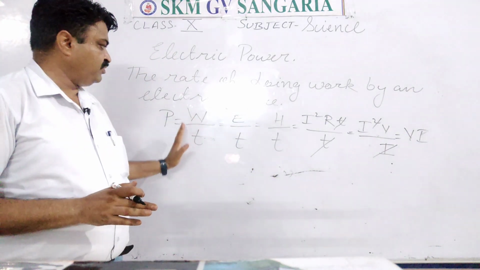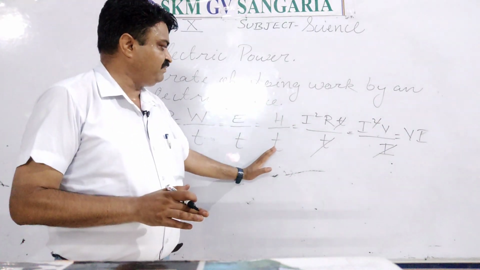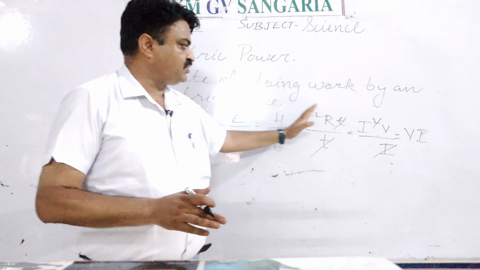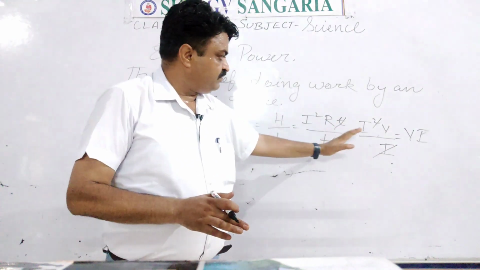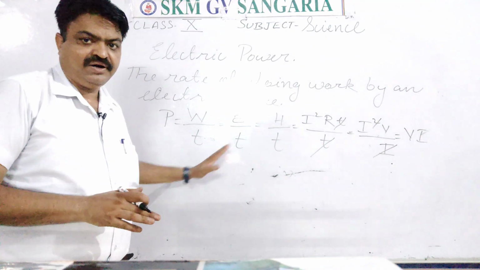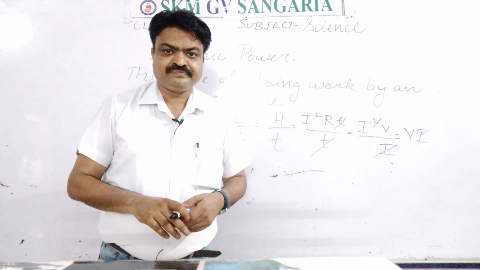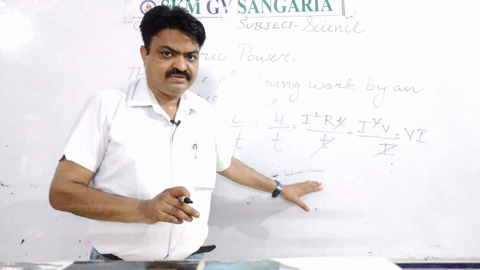First is work upon time, second is energy upon time, third is heat energy upon time, fourth is I squared R, fifth is V I. So these are the 5 formulas of power from which you can get the power, student. So you will learn this.